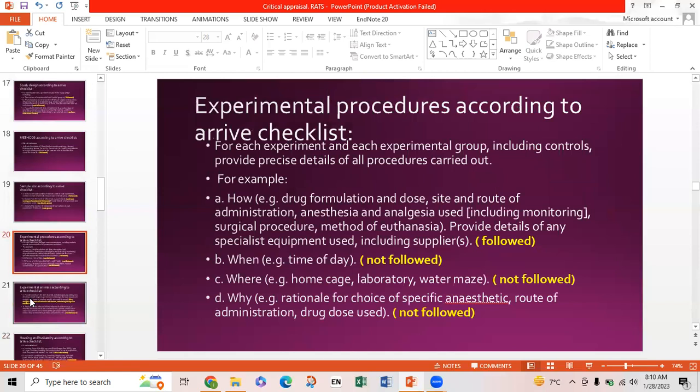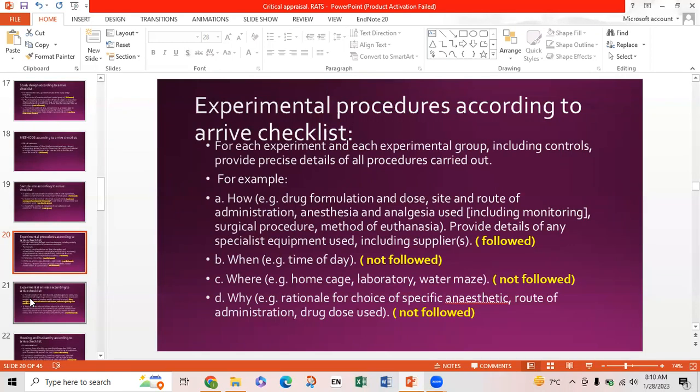Next is experimental procedures according to the ARRIVE checklist. For each experiment and each experimental group, including controls, provide precise details of all procedures carried out. For example, first is how: drug formulation and dose, site and route of administration, anesthesia, analgesia used, details of any specialist equipment used, etc. This point was followed because it was told that at the end of the experiment, halothane gas was used to kill all the rats. So this point was followed.